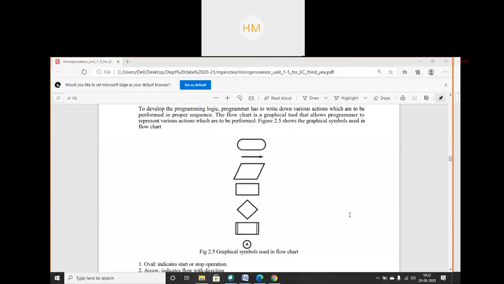So tomorrow also we can take the class. In the morning only I will take your class. If I don't have any exam duty tomorrow, then I will take the class. Okay.